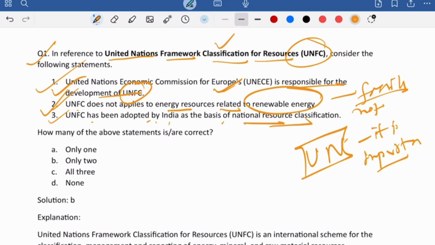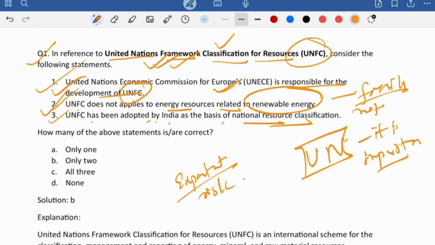What exactly does it do? It will tell you, for any exploration, how risk free it is. Suppose any company wants to invest in or explore some region. This United Nations framework provides for that classification. How safe is that area? How much should you explore? Risk, profit, everything they will try to analyze and project, not in actual terms but approximately. They manage to project these things for you. So this system is very important, right?